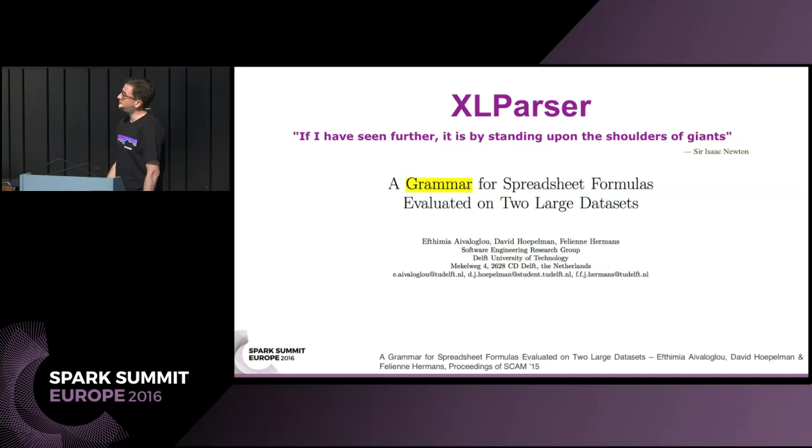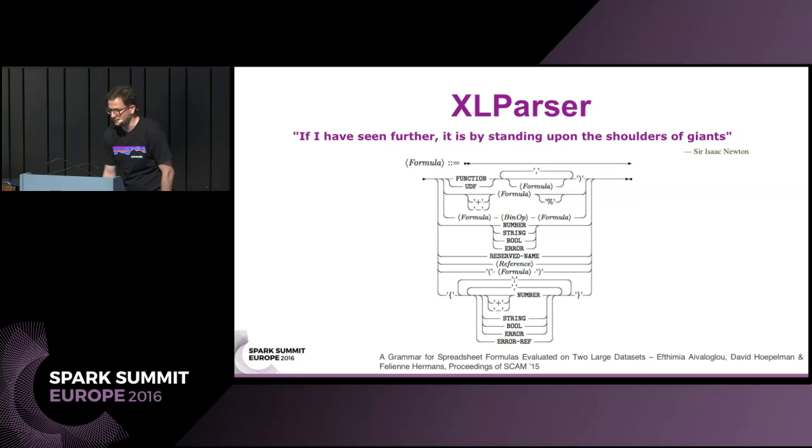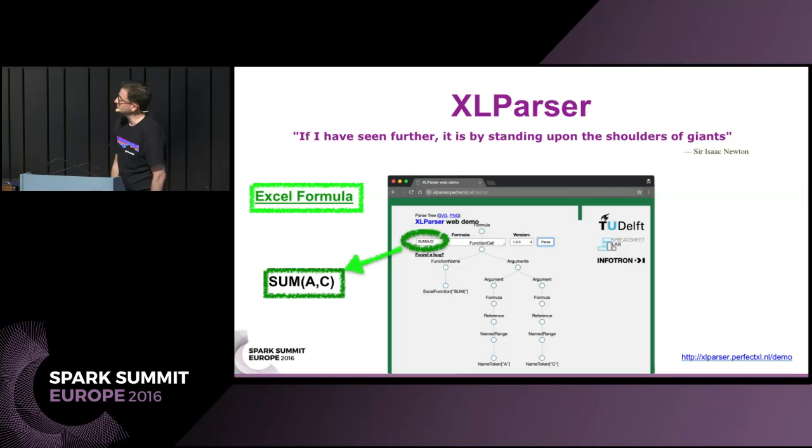In that paper, they provide a grammar for Excel formulas, and they also provide an Excel parser, which we'll see in the next slide. Here, for example, we see a flow diagram of a production rule that parses an Excel formula. So this is an Excel parser.